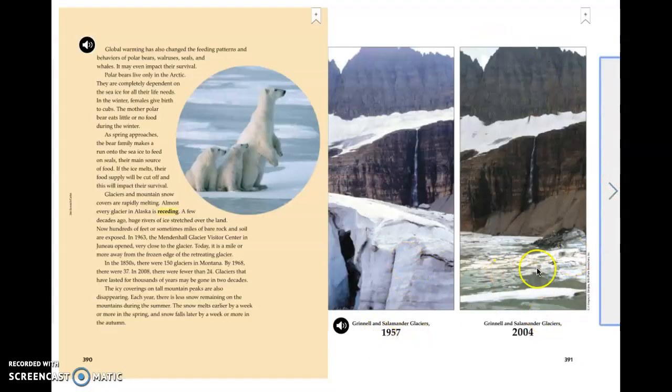And so we see the pictures here. This is the glaciers in 1957. You can see all of this ice and the waterfall and all of this ice here. See how high it is? And now 2004, which is even 16 years ago. So this is probably even worse now, but it used to be up here. And now it's all coming apart and you see it's not even ice, it's like liquid. So it's getting warmer.